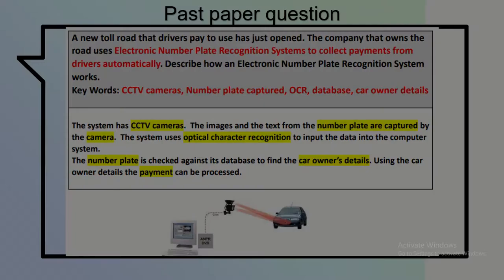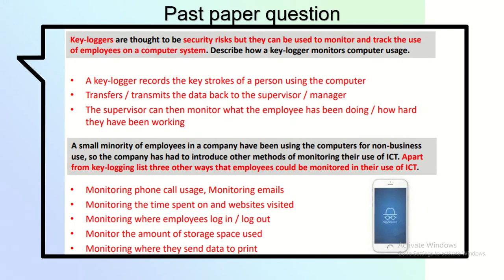Another past paper question on this topic is about keyloggers. We think keyloggers are a security risk, but they can also be used to monitor and track the use of employees. Describe how. A keylogger will record the keys that a person is using on the computer and transmit this data to his manager, and thus the manager can monitor what the employee has been doing.